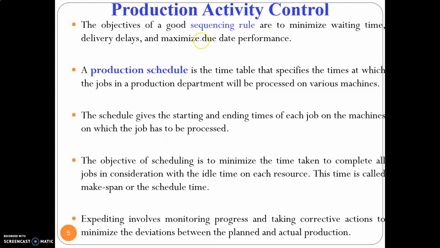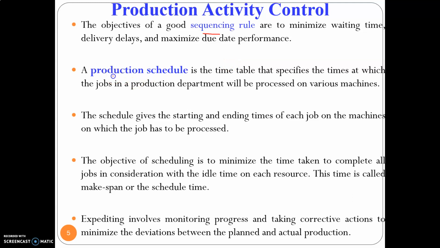So the objective of any sequencing rule is to minimize the waiting time. Okay, so a certain set of jobs are standing in a queue, and I want to make sure that the waiting time is minimized, that is, the delivery delays are minimized. So this is from the perspective of the customer. I want to achieve higher customer satisfaction and maximize the due date performance. So these are the objectives of the sequencing rule.